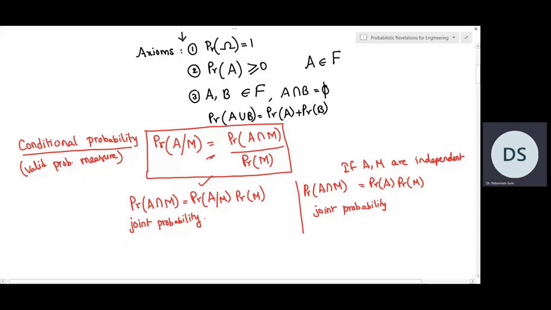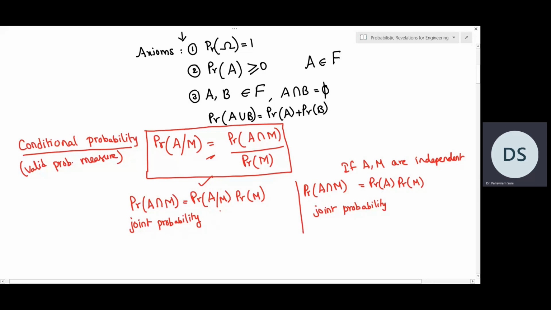But this side, we can call joint probability of dependent events. Here, probability of A given M, since it's a conditional probability, is for dependent events.